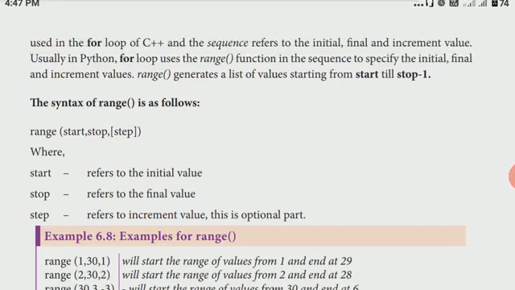So the start value is the initial value. The stop value is the final value. The step value is the increment value. Here the start and stop are the essential ones. The step value is optional. If you want, you can give it, otherwise you just leave it.